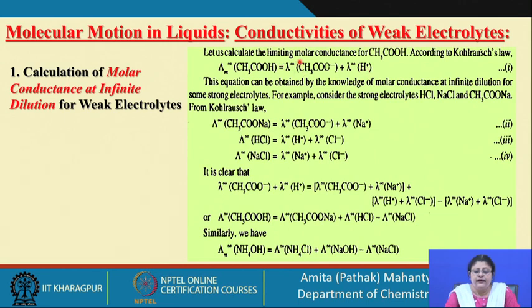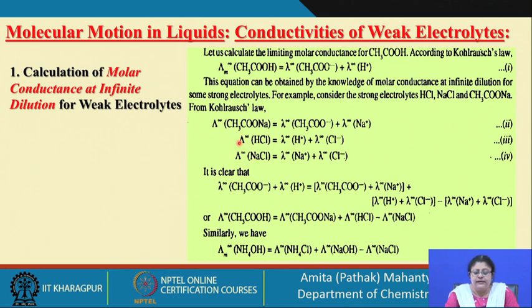So, we have the infinite dilution value of the acetate ion plus the infinite dilution value of the H plus ion. Okay. So, this equation can be obtained by the knowledge of molar conductance at infinite dilution from some strong electrolyte. For example, let us consider HCl, NaCl and sodium acetate. These all are strong electrolytes, and if I see each of them, how they dissociate and what parameters we can get from here.